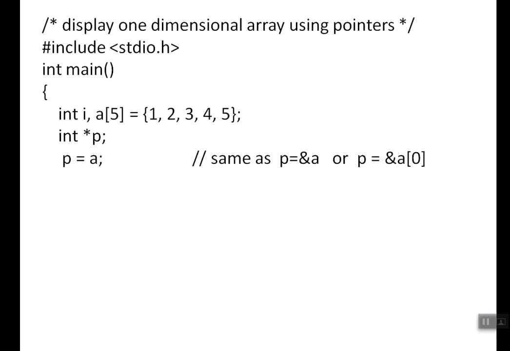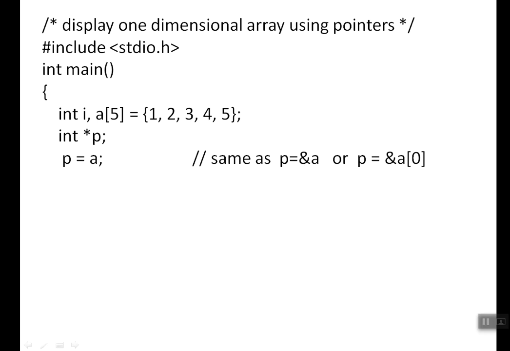Okay, p = a, because normally we need the ampersand, right? That is optional for arrays. If p = a, then a is going to take the starting address of the array. So p = a is equal to p = &a, which is also equal to p = &a[0]. If we give a or &a[0], everything will take the same starting address of a.